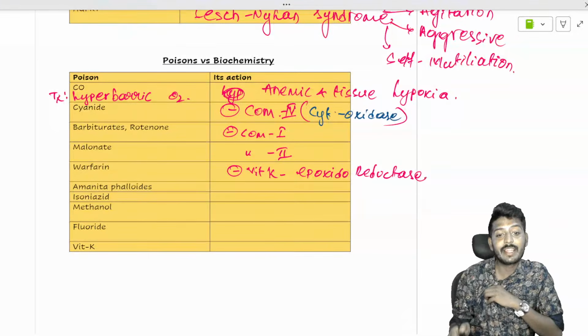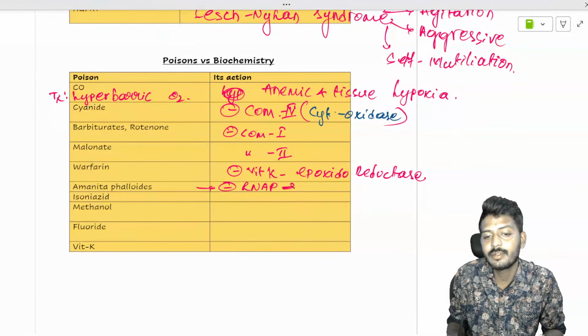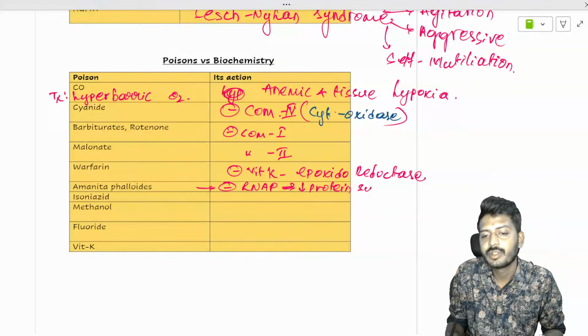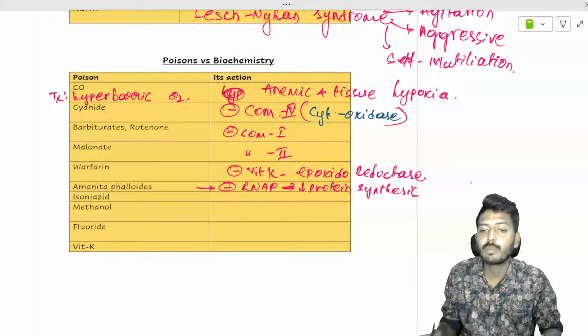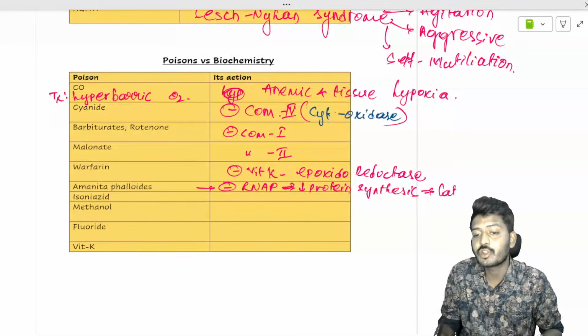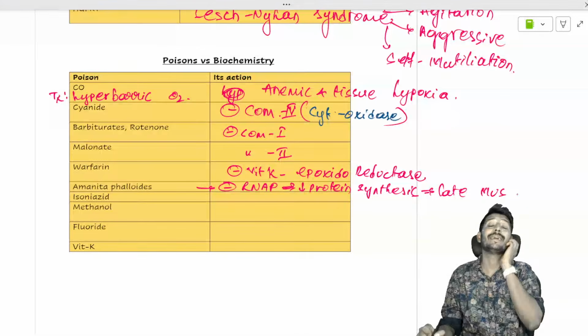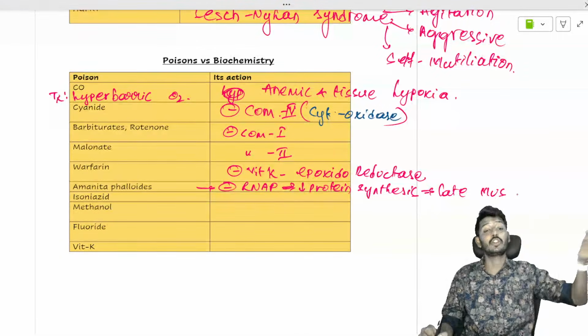Amanita phalloides inhibits the enzyme RNA polymerase, which will decrease protein synthesis, and it leads to late mushroom poisoning. Early mushroom poisoning occurs with Amanita muscaria, where the antidote is atropine.